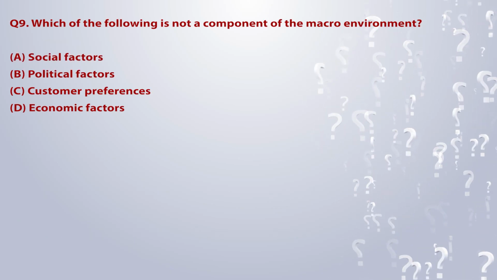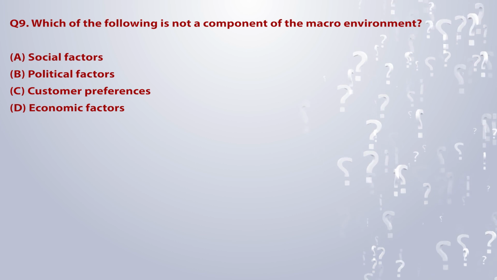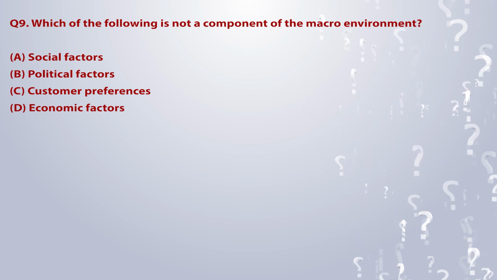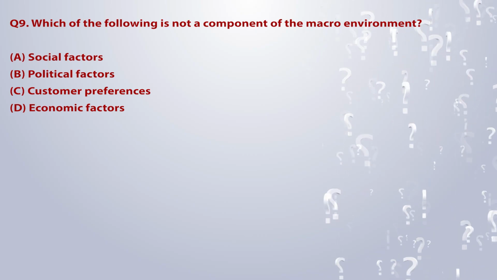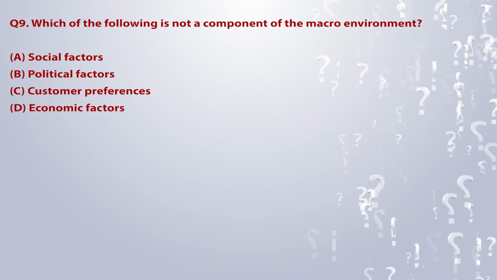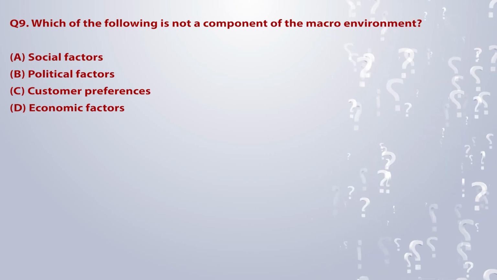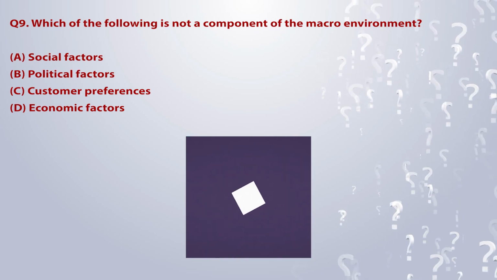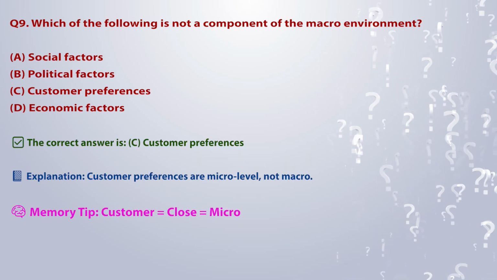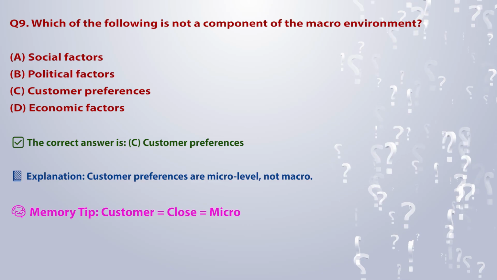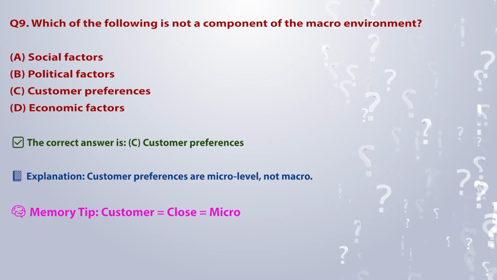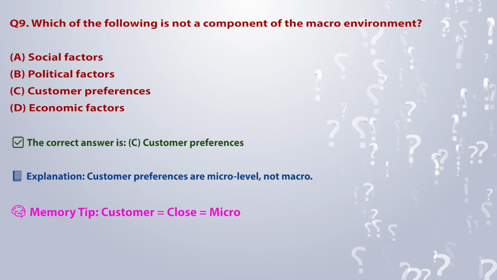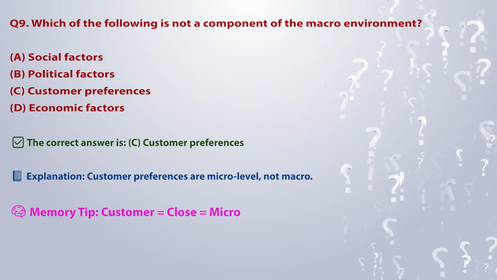Q9. Which of the following is not a component of the macro environment? A. Social factors. B. Political factors. C. Customer preferences. D. Economic factors. The correct answer is C. Customer preferences. Explanation: customer preferences are micro-level, not macro. Memory tip: customer is equal to close is equal to micro.